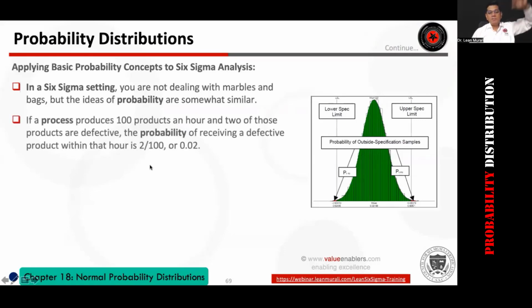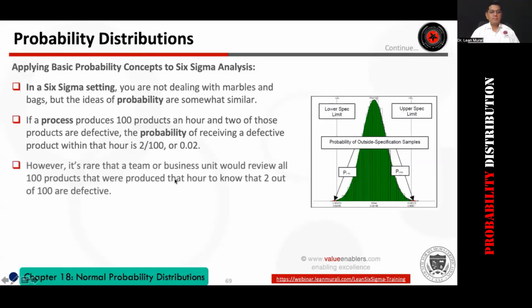For example, you produce a defect in a product. How many of you can relate to this? Type I can in the chat box. You can have 1 defect, 2 defects, 3, 5, or 10 defects in a piece of metal, and these are called defectives. What is the probability of receiving a defective product? 2 out of 100, which is 0.02. If you understood this, type understood in the chat box. This is also a probability.